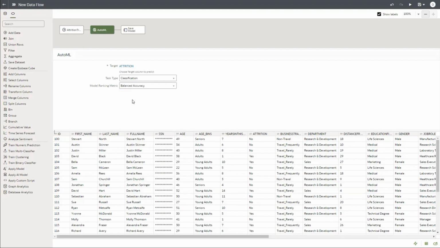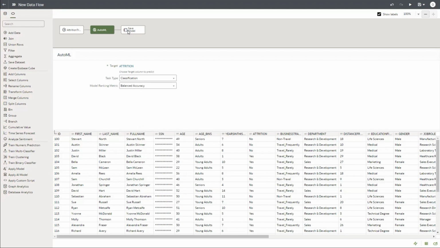Now, just to give you an example of how automatically the system understands whether it is classification or regression, if you want, please try changing this to, let's say, age, which is basically my numeric column, and suddenly it has become regression, and by default it is taking R square as the model ranking metric. But we are not interested in that now. We'll go back to attrition, and then we'll go with the balanced accuracy.